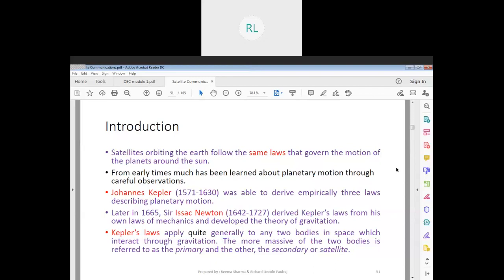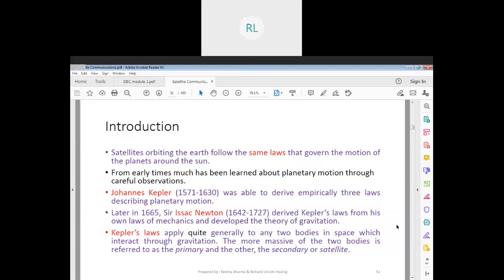Then you have Kepler's laws, which apply quite generally to any two bodies in space which interact through gravitation. Now, gravitation is a very important factor, as it is one of the reasons for keeping these planets in their orbits and keeps them revolving.